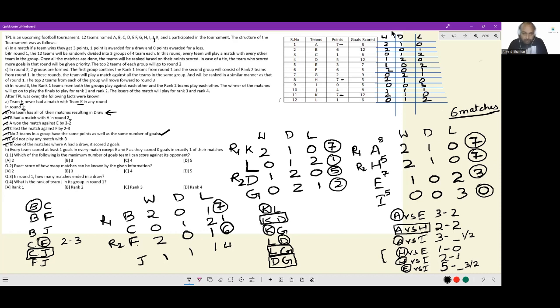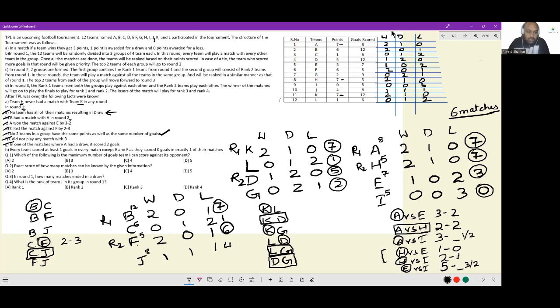These scores are also known. Okay. Apart from that, is there anything else? Let's look at B's goal scored is 12. C's goal scored is 6. And F's goal scored is 5. And J's goal scored is 8.